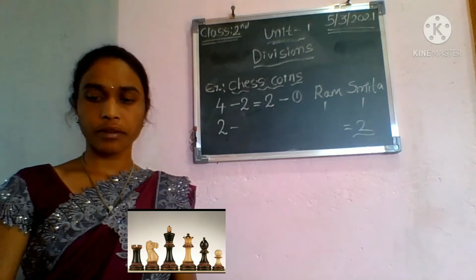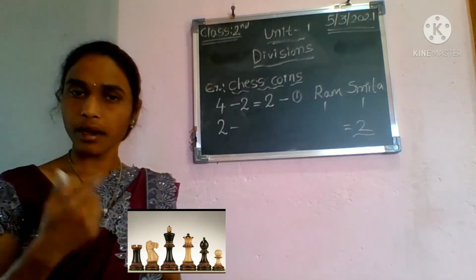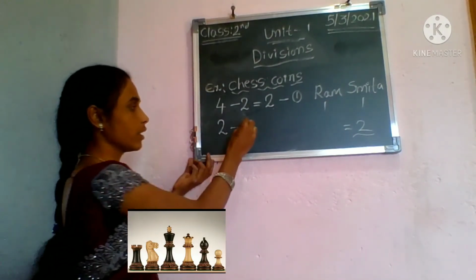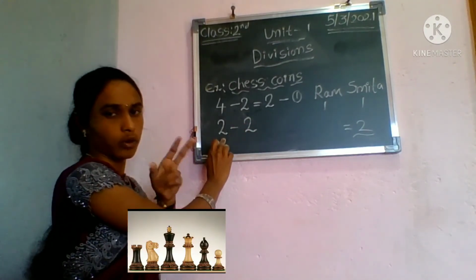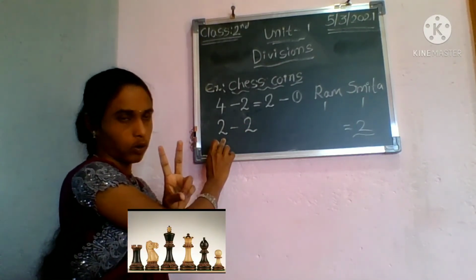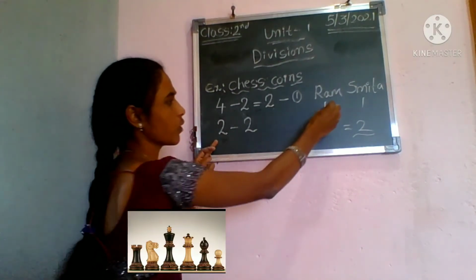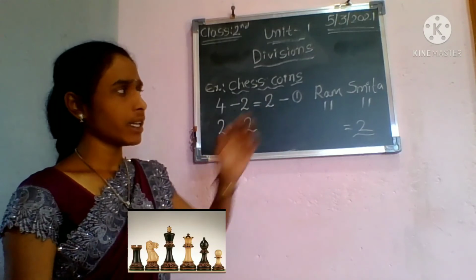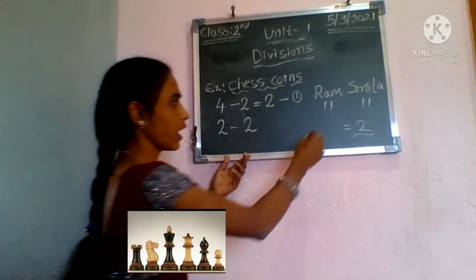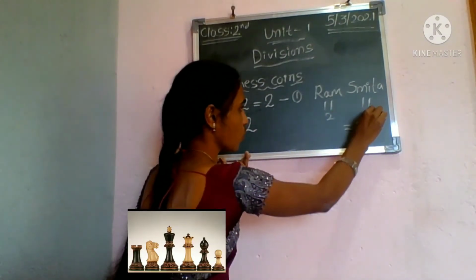Then I don't have any chess coins with me. Right? How to do that? See, 2 minus 2, because I have only 2 chess coins. After that what did I do? Again I have given one chess coin to Ram and Smita. So how many do they have? Each has 2 coins.